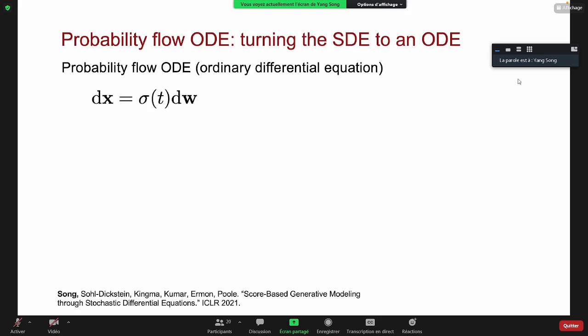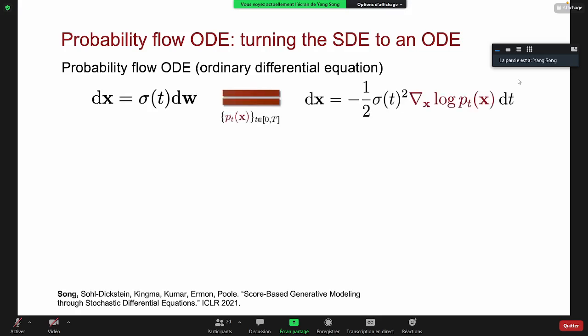Given an SDE like this one, we can always convert it into an ordinary differential equation, as given on the right-hand side of the equality. The ordinary differential equation does not have a stochastic term, but it represents a trajectory with the same marginal distribution as the SDE. Here, the ODE only requires us to know the score function. The score function can be approximated by the score model. The samples from the probability flow ODE are, in principle, from the same distribution as the stochastic differential equation.